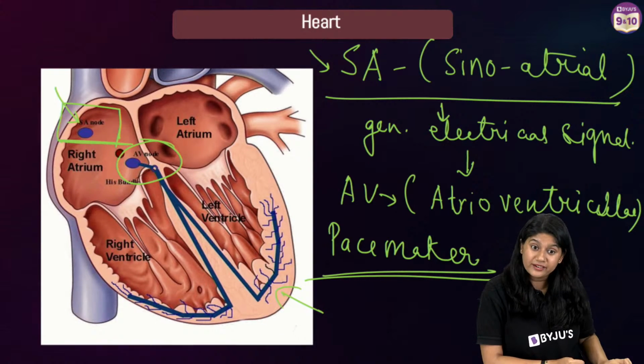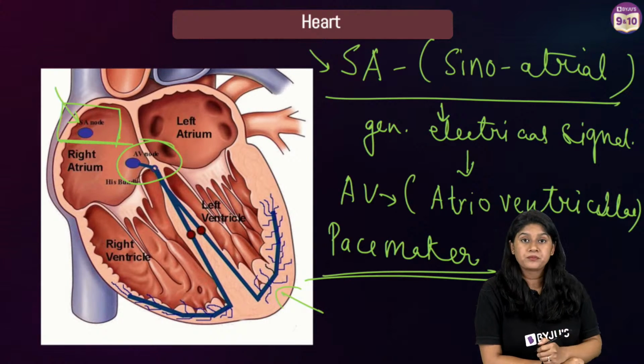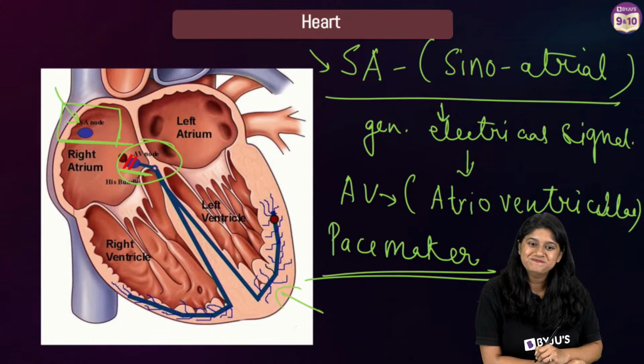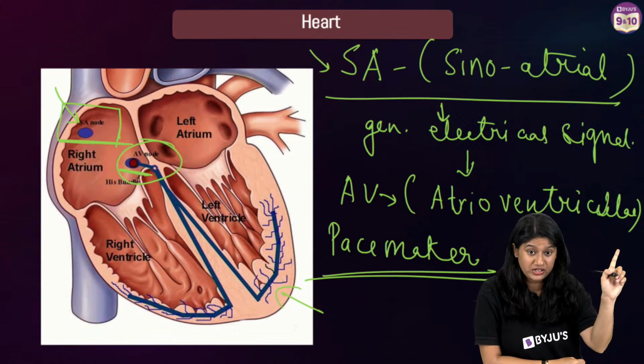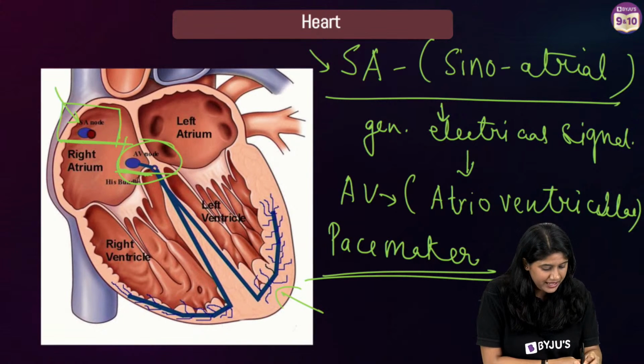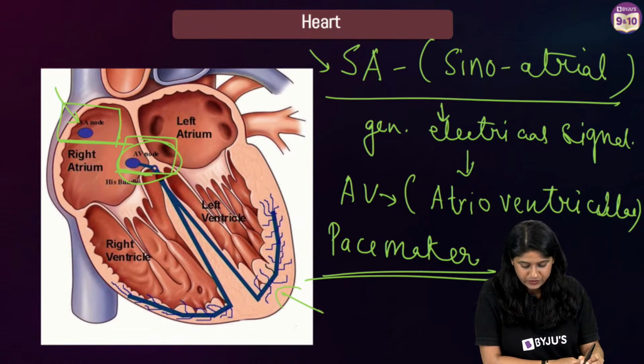Okay, good. Where is the AV node present? The AV node is present at the junction over here, between the ventricles. Over here you can see. Okay, the SA node is present in the right ventricle. Knowledge has answered your question. It's there. See over here at the junction where we have the ventricles.